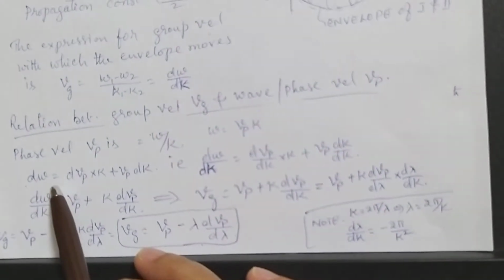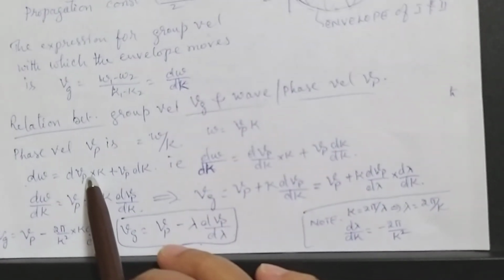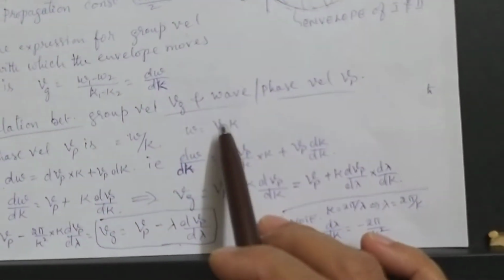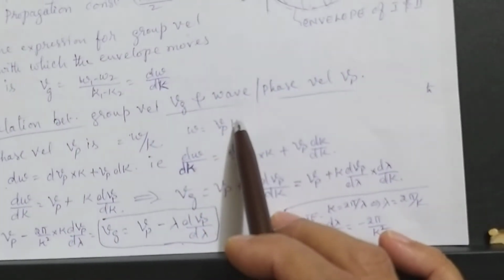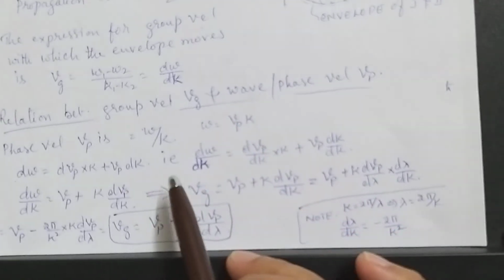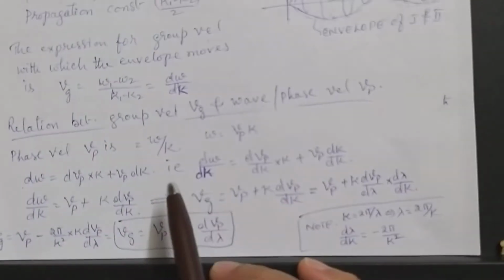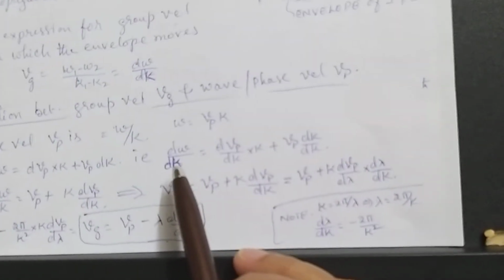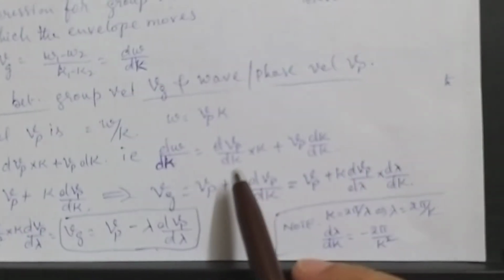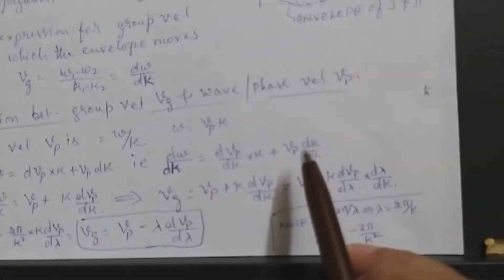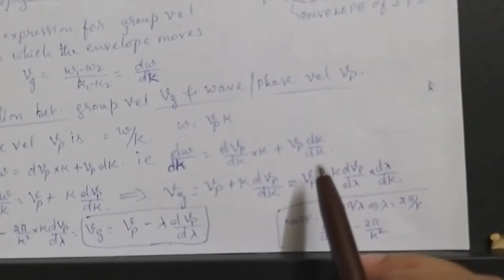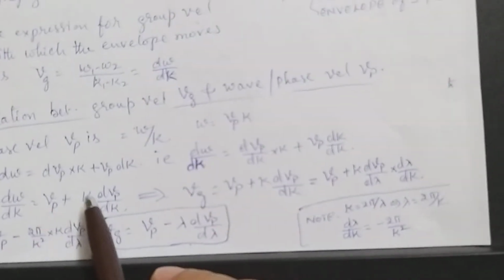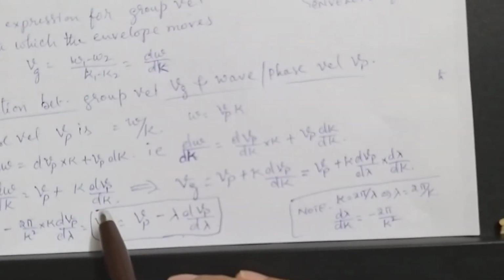So d omega will be equal to d of Vp into k, plus, this is first function into differential of second function, into differential of first. So you divide this by dk, then you will get d omega by dk is equal to dVp by dk into k plus Vp into dk by dk. So it will get only Vp here, and k into dVp by dk.